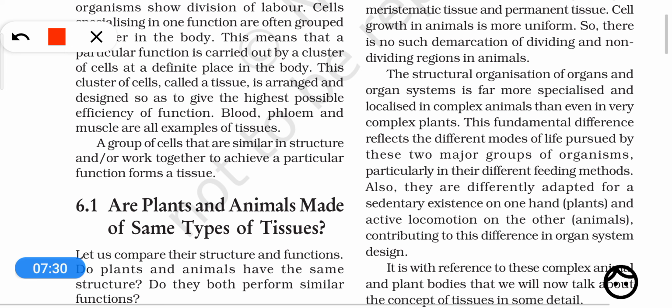In order to increase the efficiency of a function, there are groups of cells inside the body, and a particular group of cells is given a particular responsibility, a particular function, so that the function is done more efficiently. This is called division of labor, and this is the utility of a tissue, that the function is done more efficiently if there are tissues in the body of a multicellular organism.